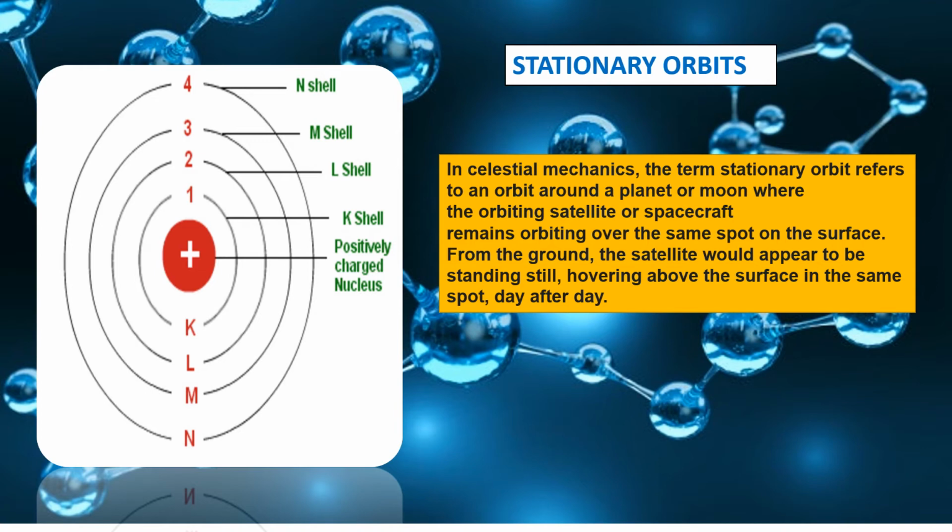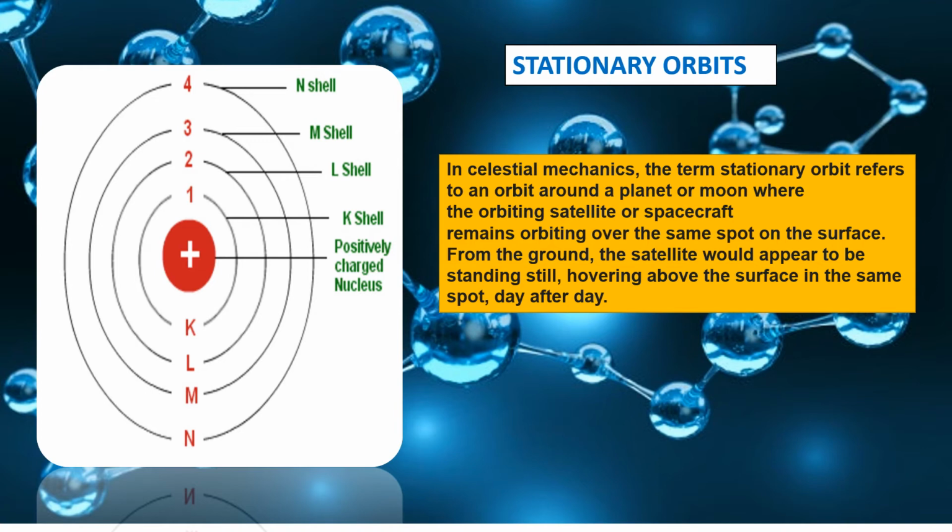Now we are going to discuss stationary orbits. The electron is able to revolve in certain stable orbits around the nucleus without radiating any energy, contrary to what classical electromagnetism suggests. These stable orbits are called stationary orbits and are attained at certain discrete distances from the nucleus.